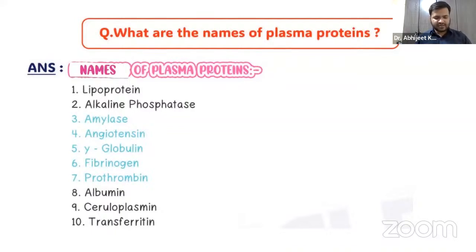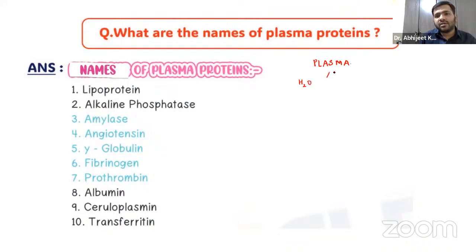Let us start with the plasma proteins, guys. You already know that when we talk about the term plasma, the plasma basically consists of water.